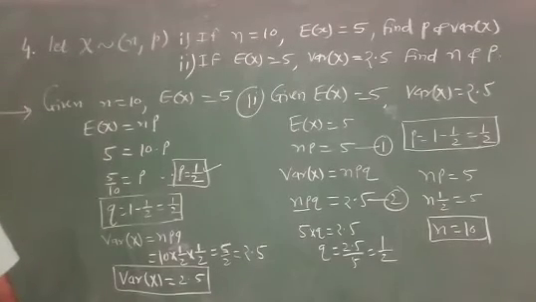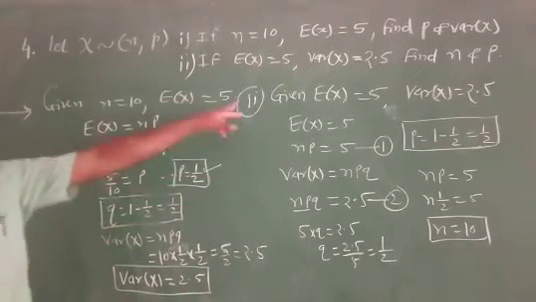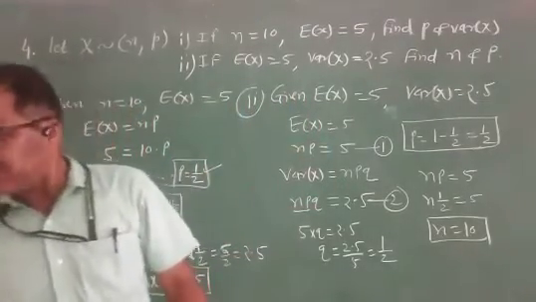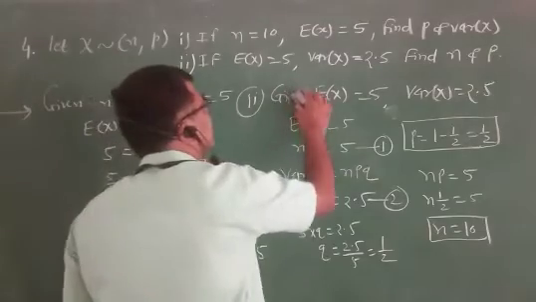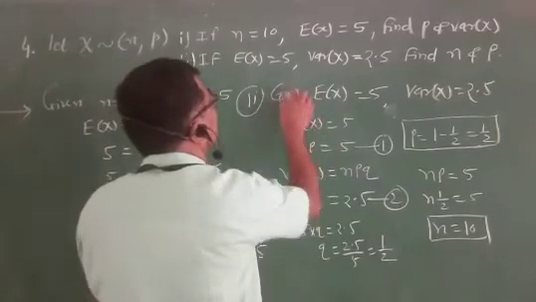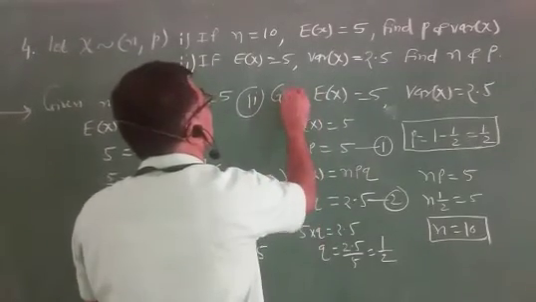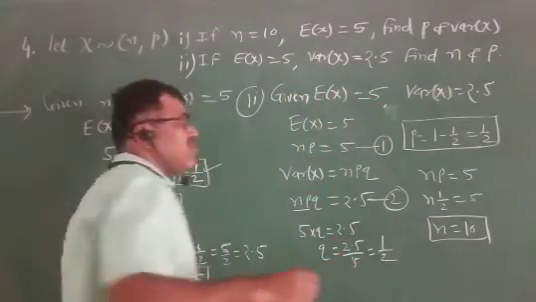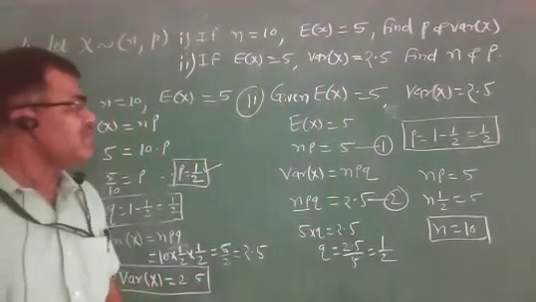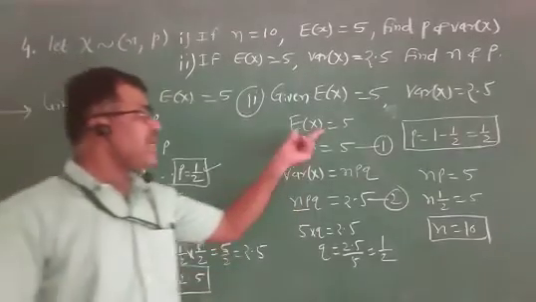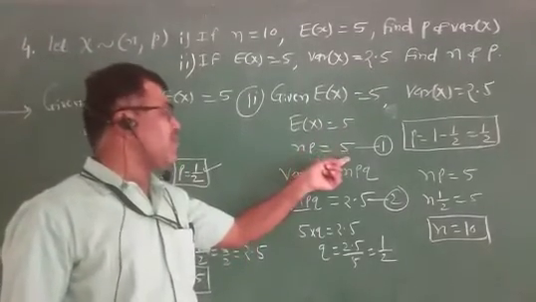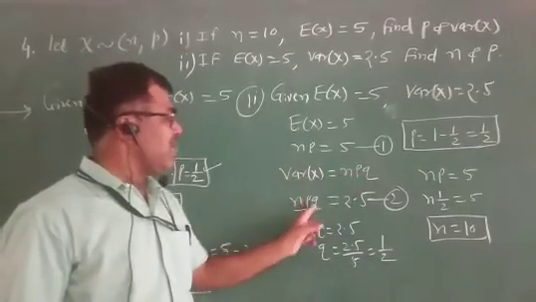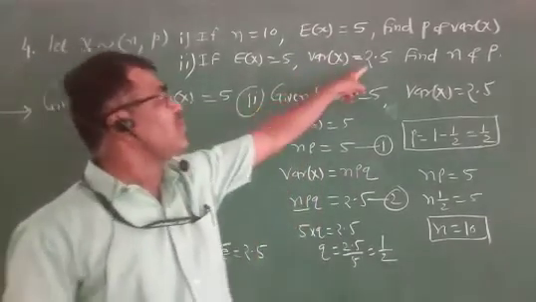Using the formula for E of x and variance of x. Example number 2. Given that E of x equal to 5, variance of x equal to 2.5. E of x equal to 5, that is np equal to 5, and variance of x equal to npq, therefore npq equal to 2.5 given.